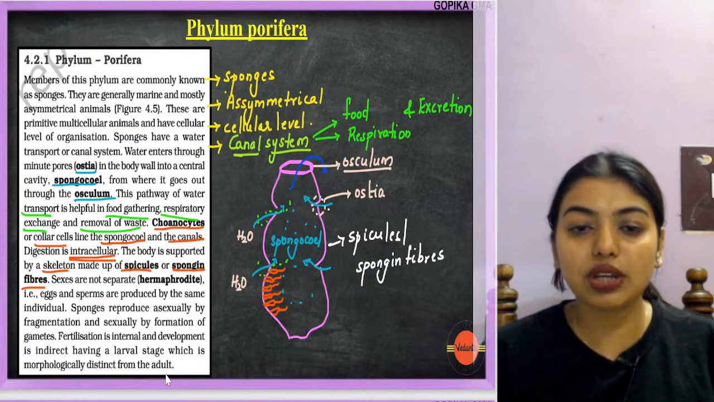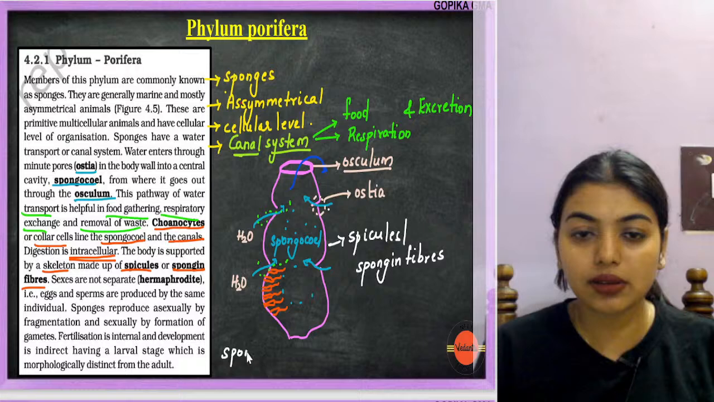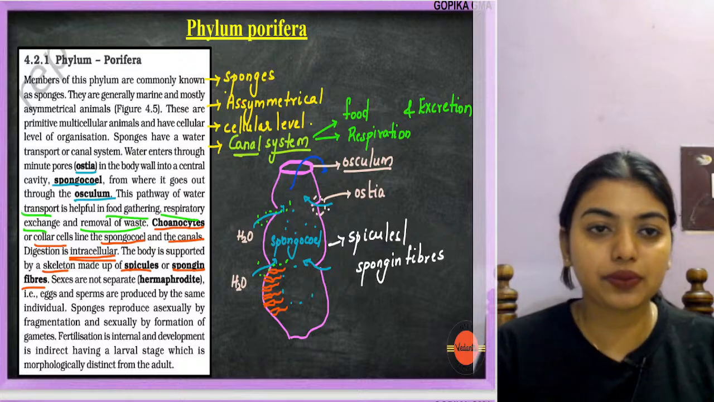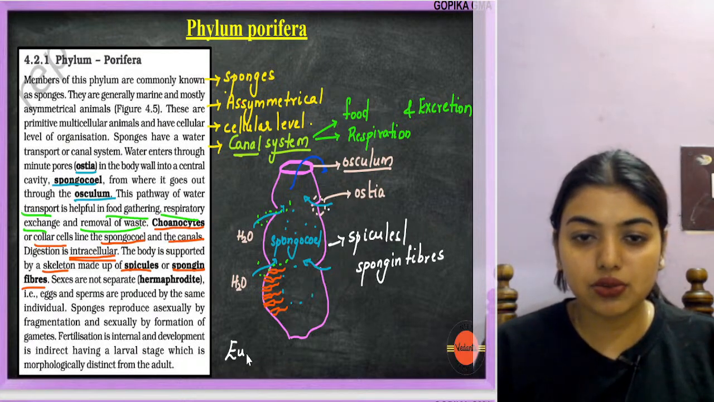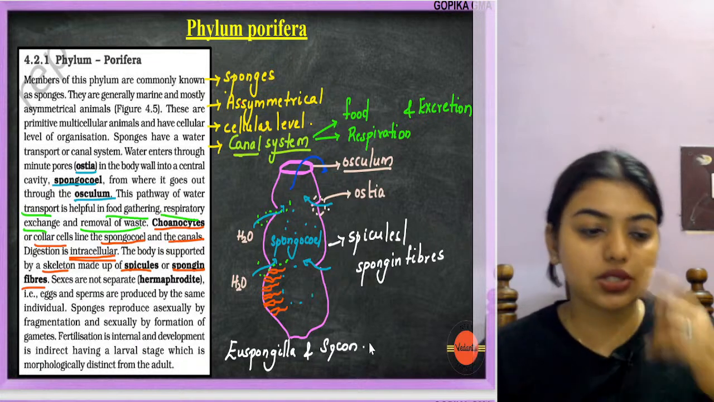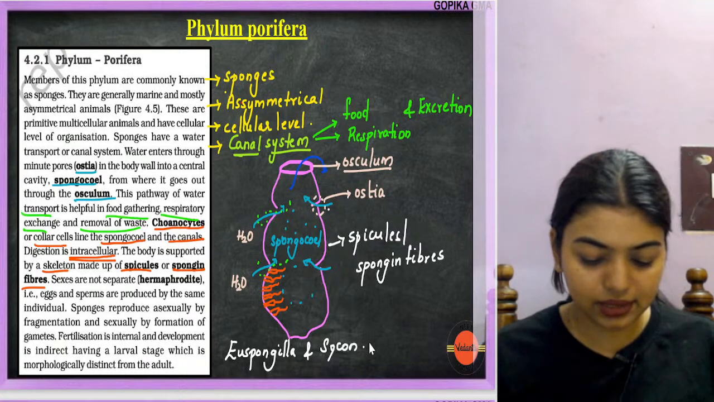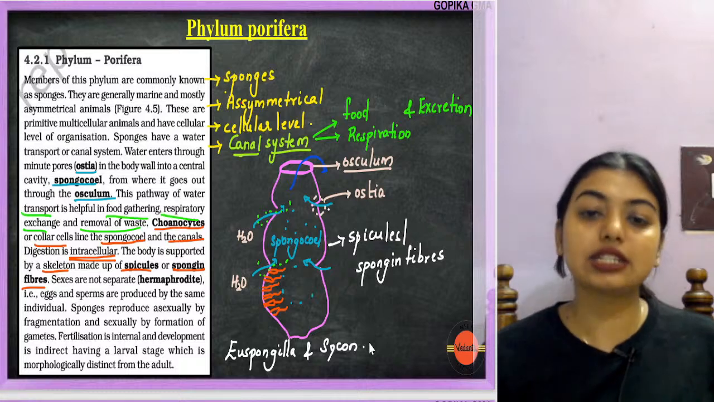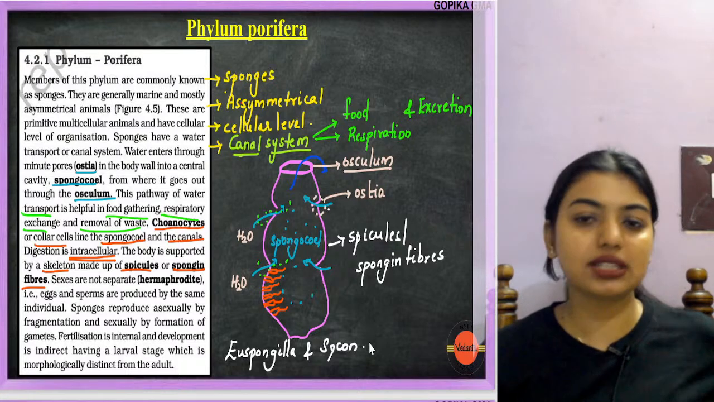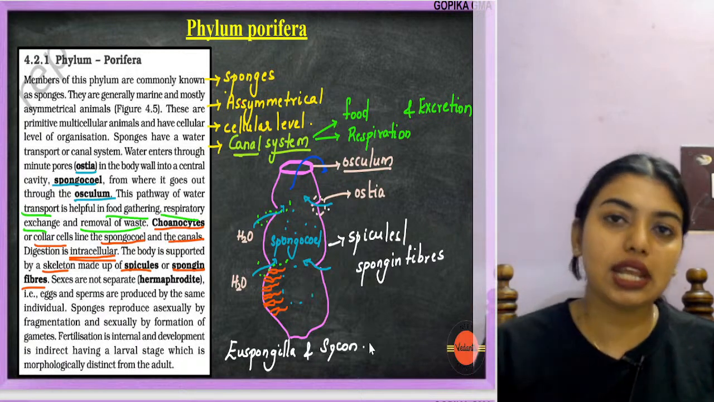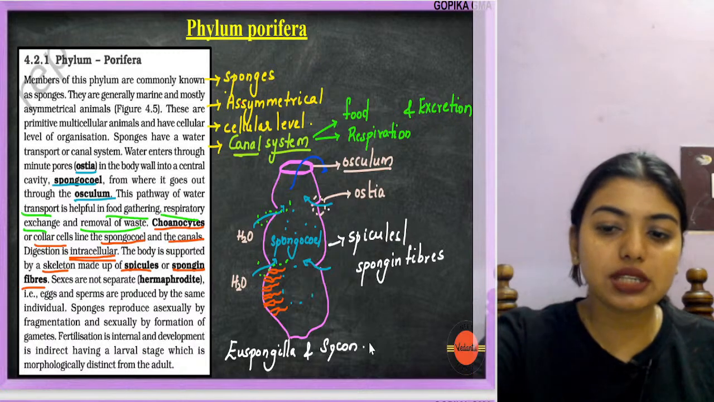Now examples you can remember are Spongilla, Euspongilla, and Scypha. You can remember these two examples to remember this. There's a trick actually. Sonu eats sweets is the trick. So S for Spongilla, E for Euspongia, and S for Scypha. Sonu eats sweets. Now this is what we learned about Porifera.